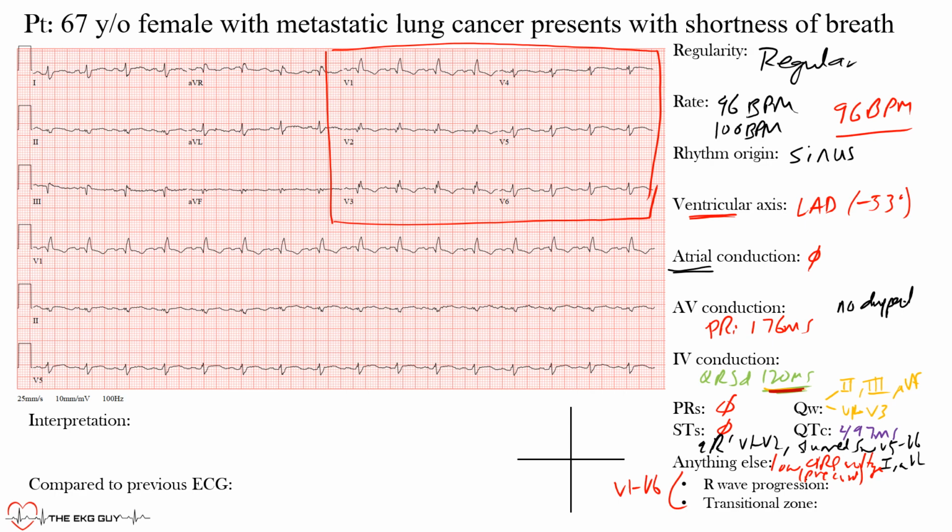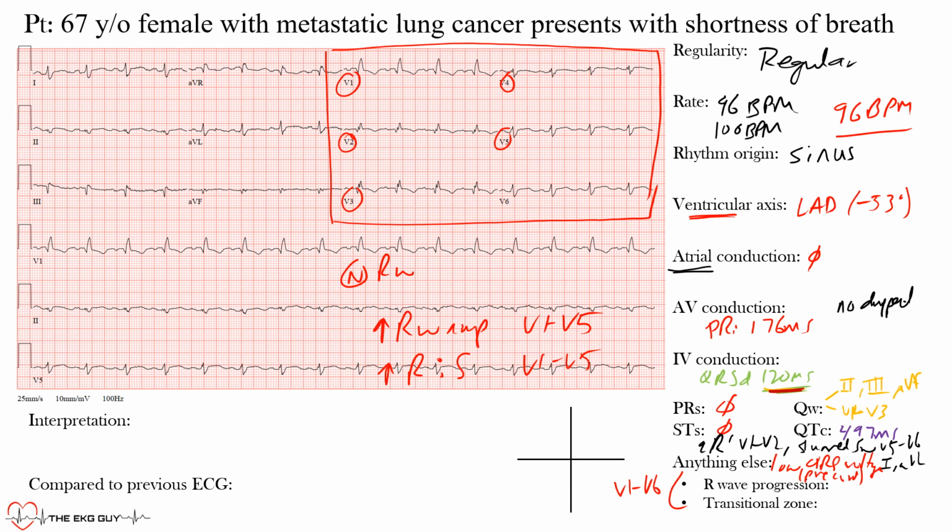Now, normal R wave progression: you want to see from V1 all the way up to V5 an increase in the R wave amplitude. So normal R wave progression means an increase in R wave amplitude from V1 to V5, or an increase in the R to S wave ratio from V1 to V5. And that should make sense because as the R waves increase, the S waves should decrease.